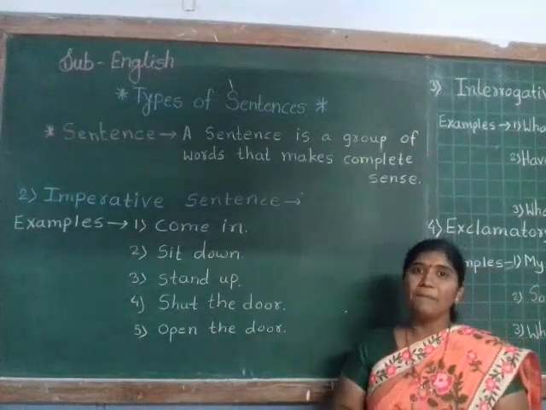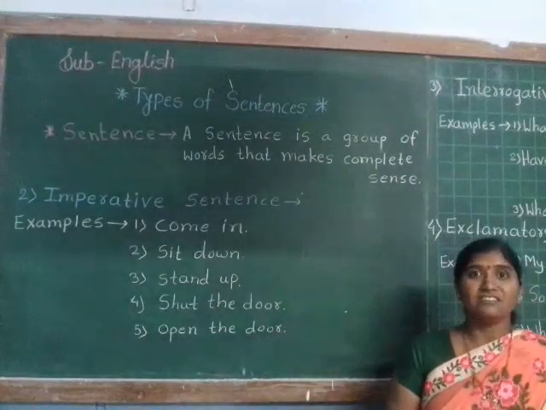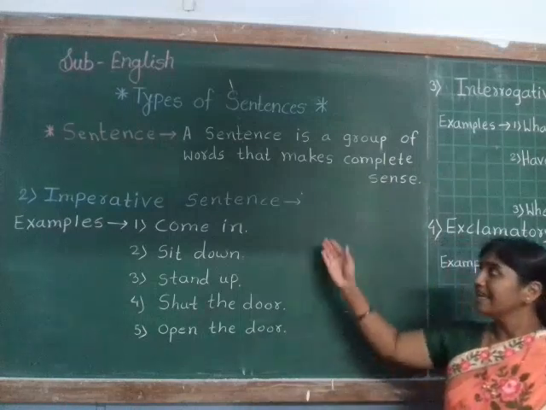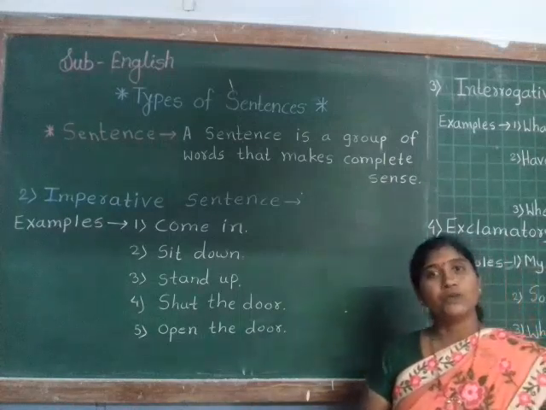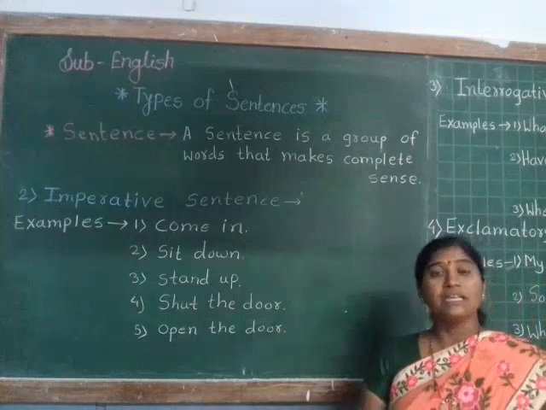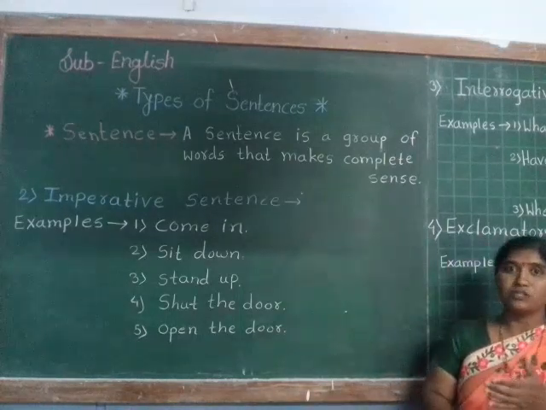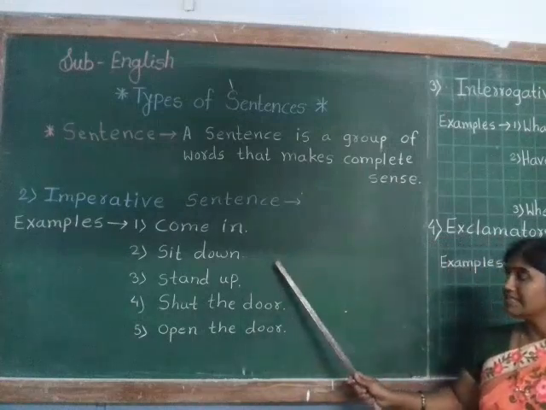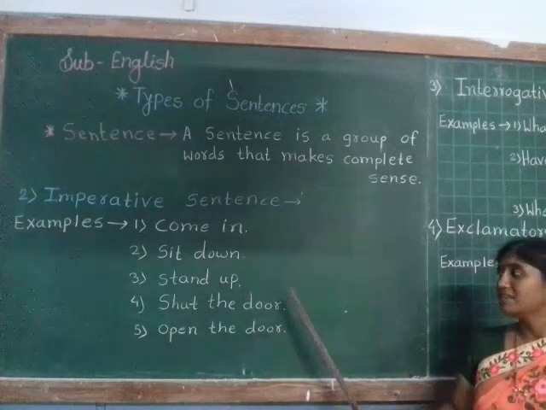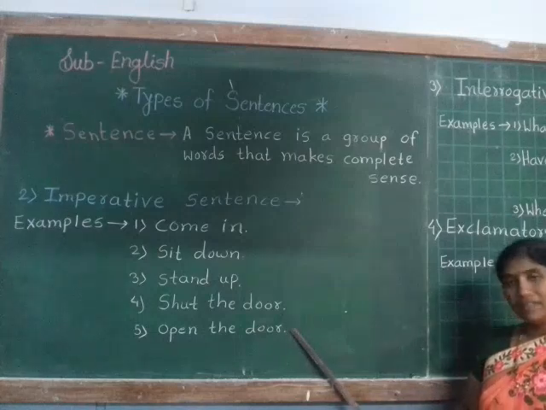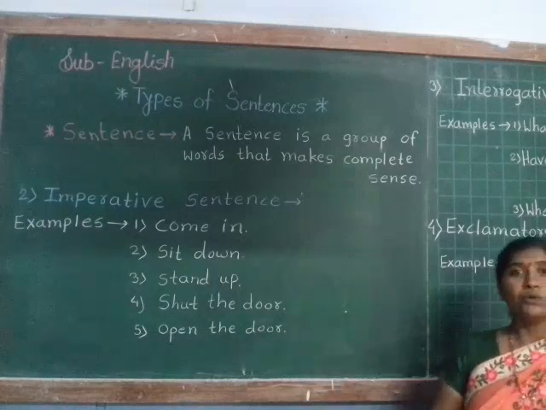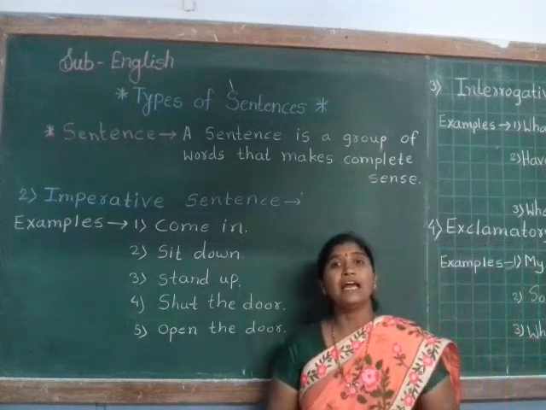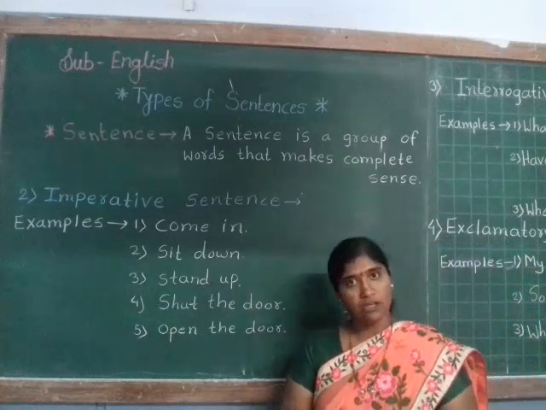Imperative sentence makes a request, gives a command or an instruction. Means in this type of sentence you can give any instruction to other, you can give any command to other. For examples, come in, sit down, stand up, shut the door, open the door. Means you can give any order to other, you can give any instruction to other.